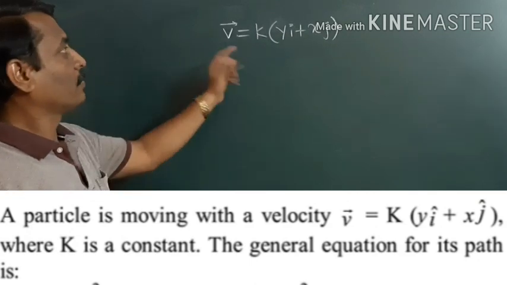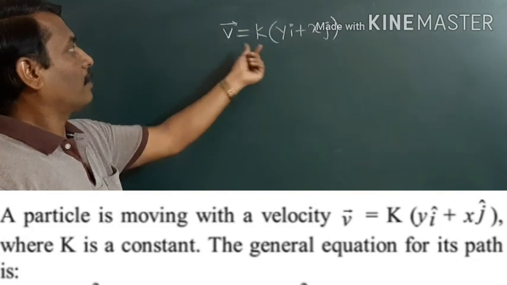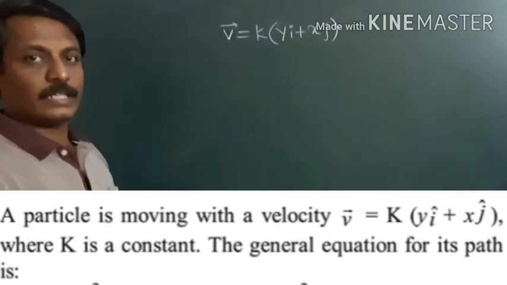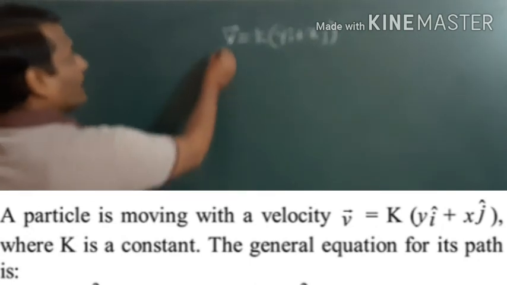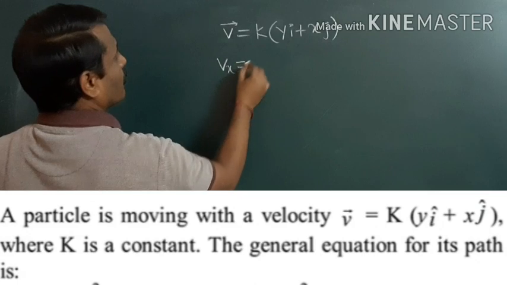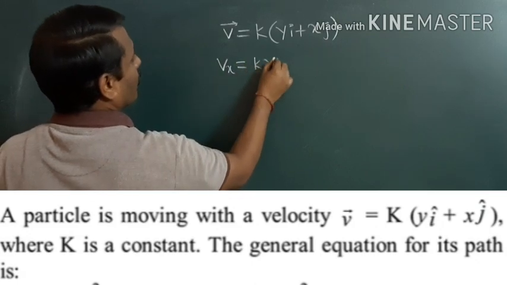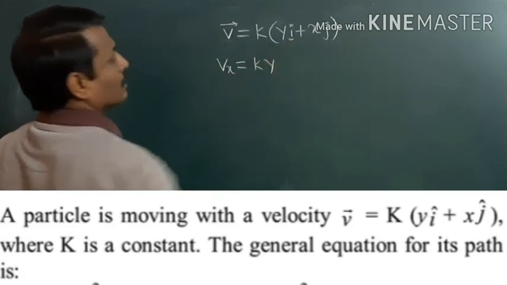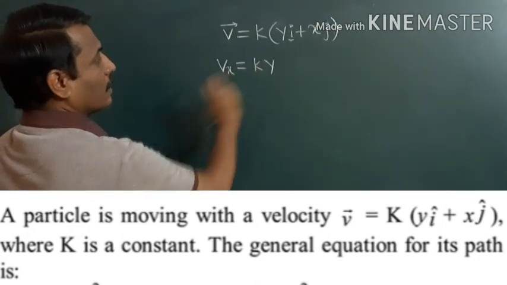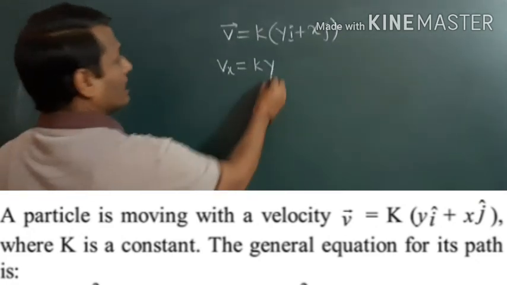Before that, let me split this velocity into x and y components. First, velocity along the x-axis is given by ky, because here i is the unit vector along the x-axis. So the velocity along the x-axis can be written as ky.